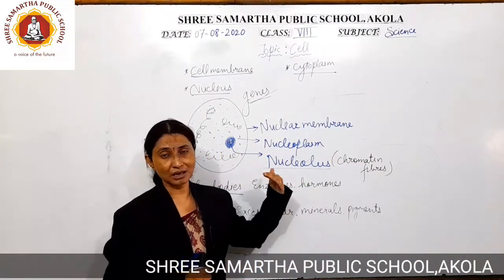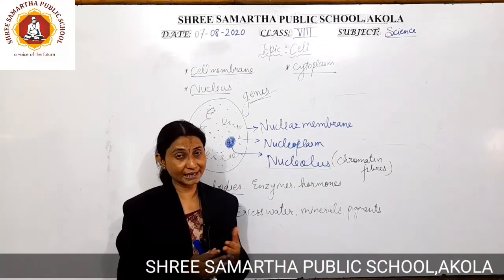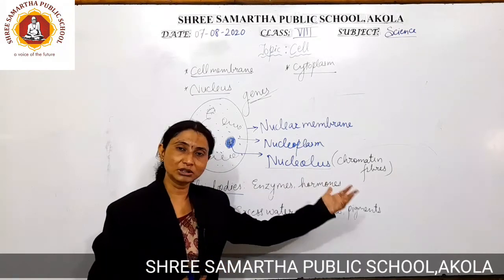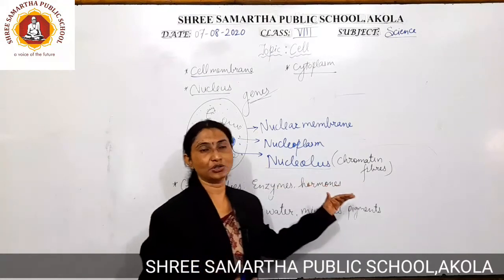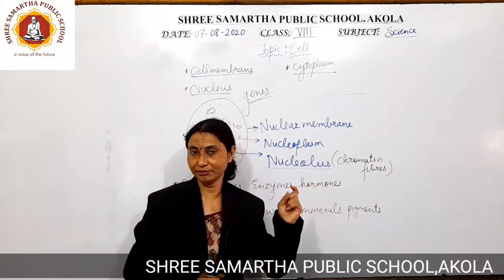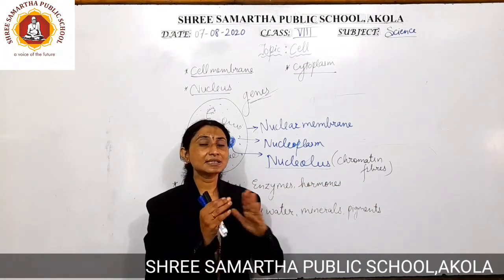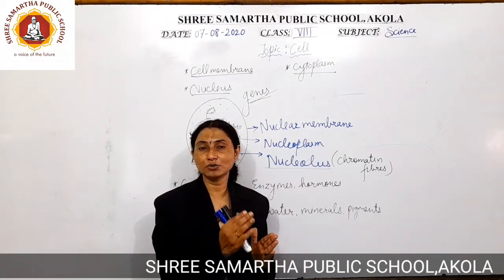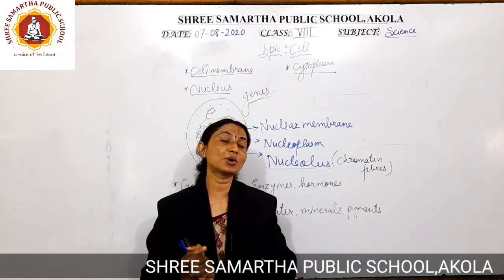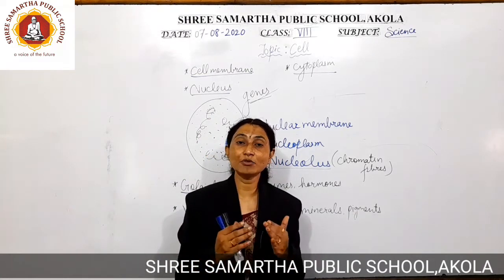Whenever questions are asked on such content, normally they ask you to draw a well-labeled diagram, or there can be a question where particular names are given to you, for example cell membrane: write about the structure and function of the cell membrane. So you need to enlist all the things which we have already discussed.